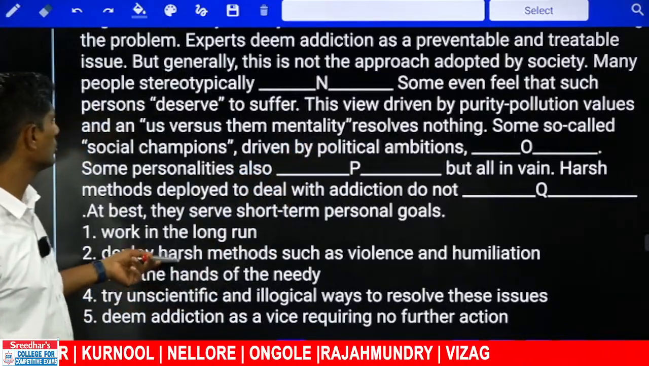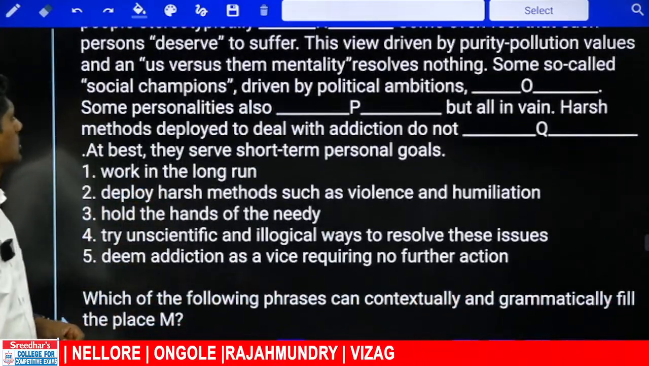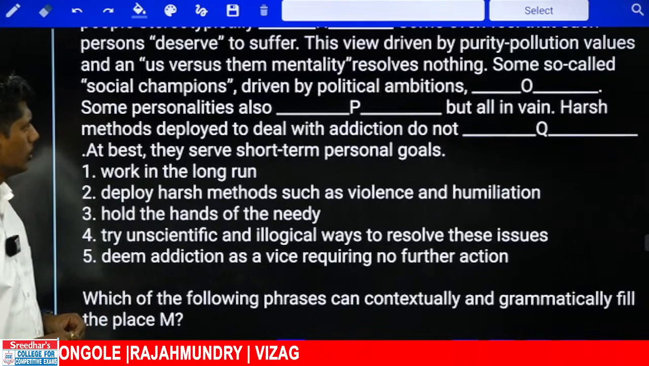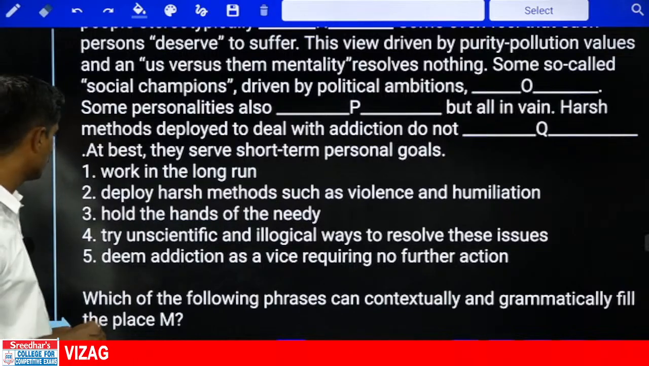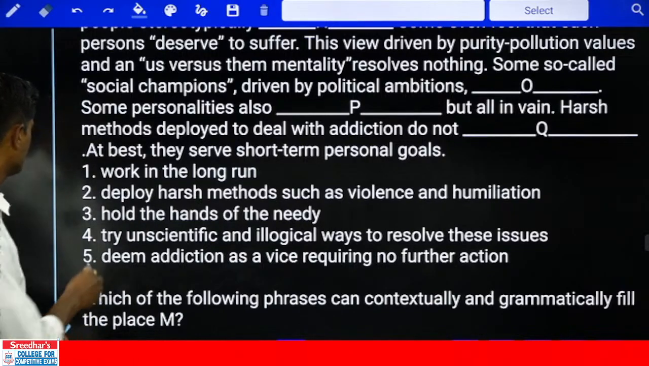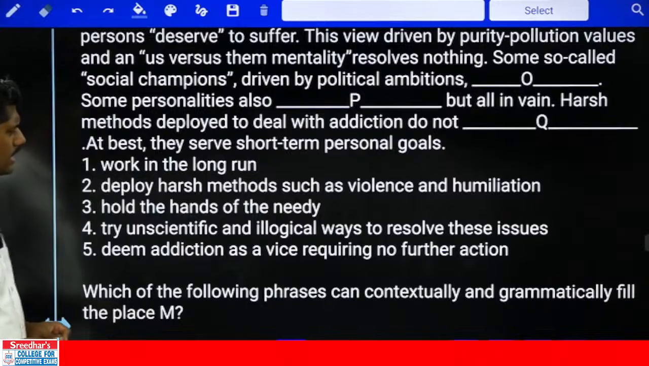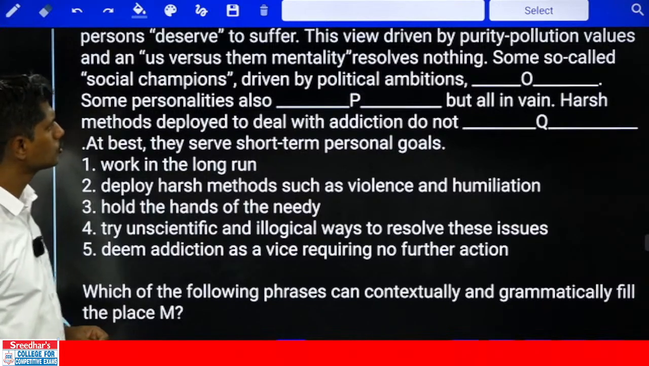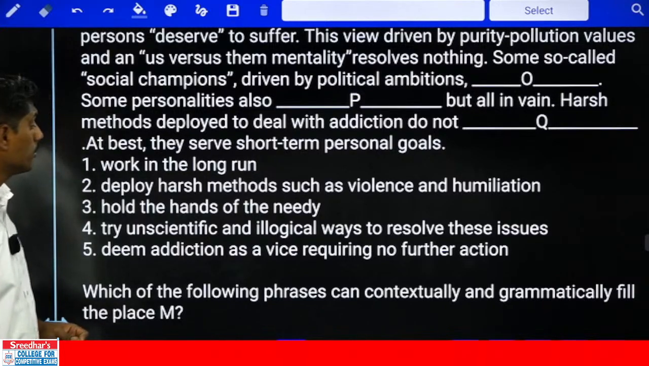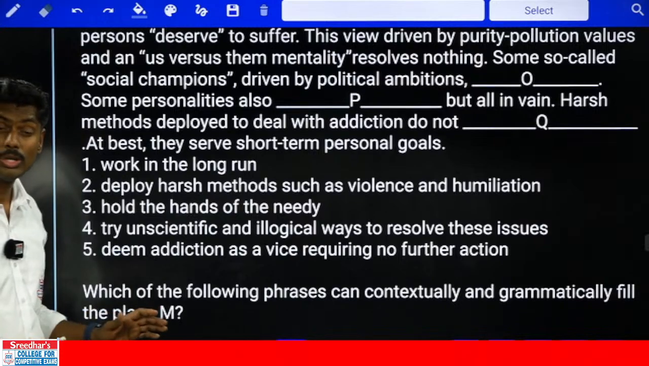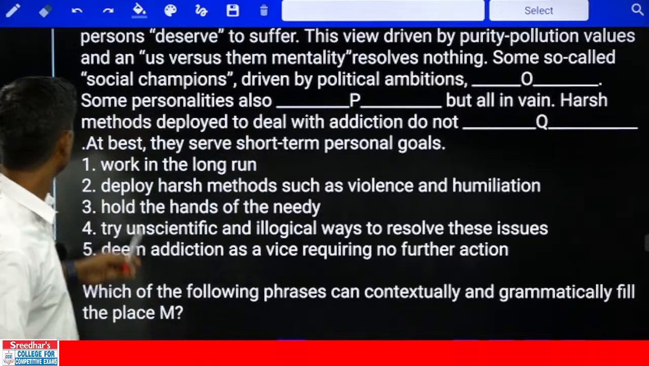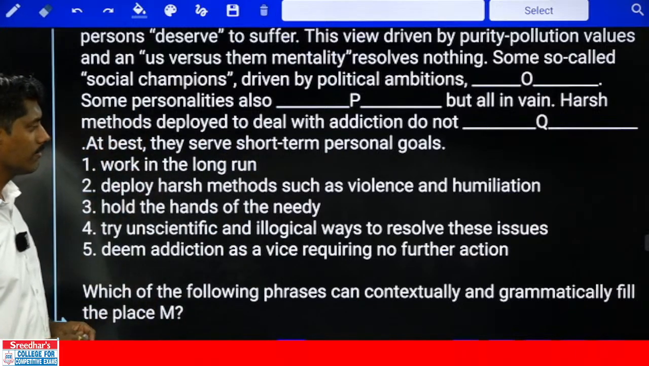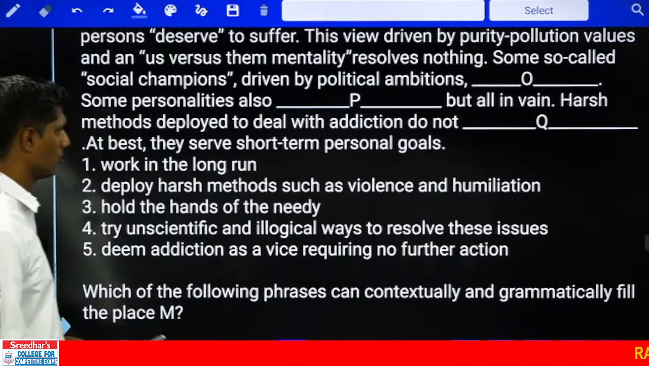Some so-called social champions driven by political ambitions dash. What do they do? They deploy harsh methods such as violence and humiliation. Yes, the possibility is there. Hold the hands, already finished. They try unscientific, illogical ways to solve these issues. Okay. They deem addiction as a vice requiring no further action. All 3 appear okay to me. Again, I'm keeping this on hold. But all in vain. Now look at this.